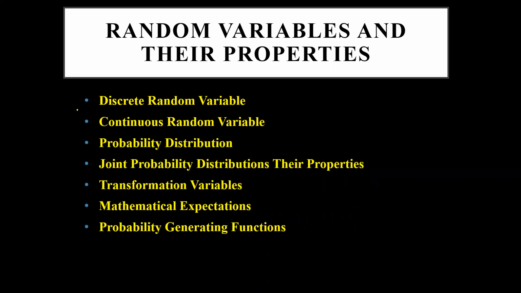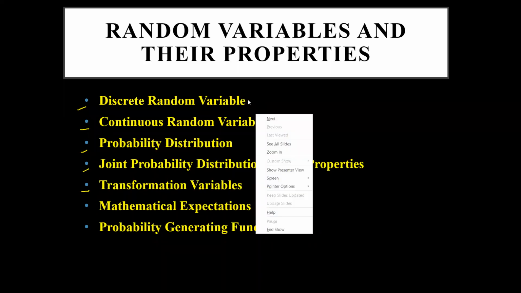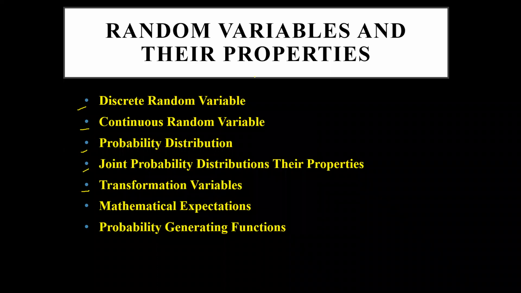We have discrete random variables, continuous random variables, probability distributions, joint probability, transformation of variables, mathematical expectation, and probability generating functions. We have different types of discrete and continuous variables. The types we will see in the next chapter because it is not given in this one.